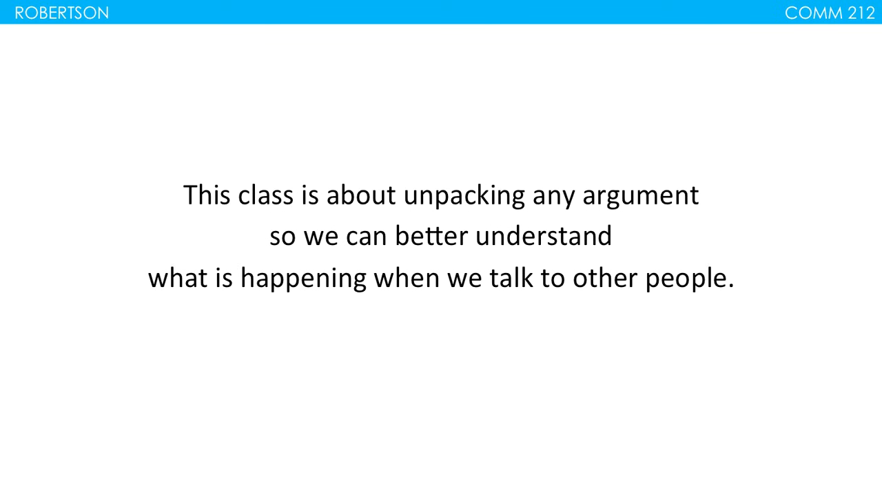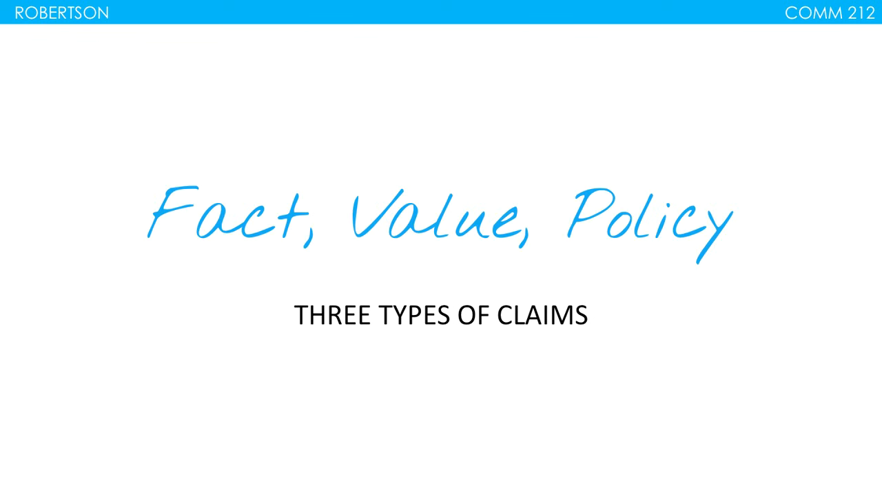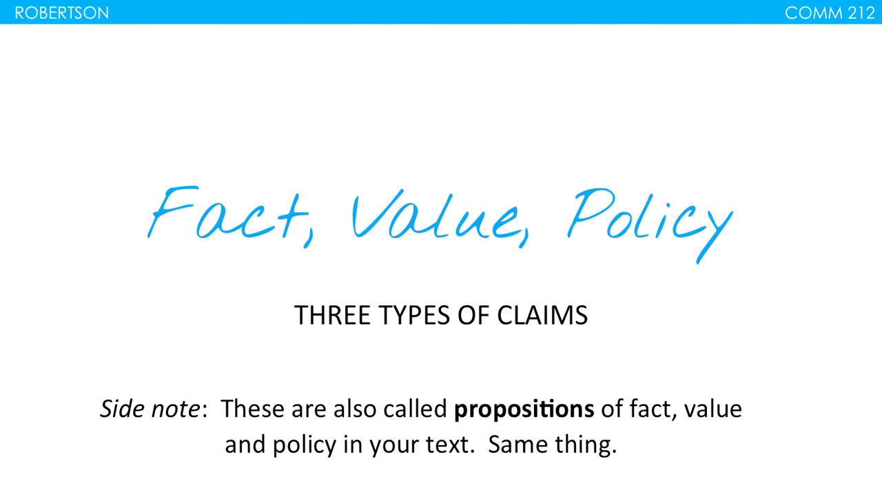Okay, but what we're really going to focus on here is unpacking any argument so we can better understand what's happening when we talk to other people. So there are 3 different types of claims in this class: claims of fact, claims of value, and claims of policy. In your text in chapter 2, these are also called propositions of fact, propositions of value, and propositions of policy, on I think page 23, 24, 25, right in there. So if you're looking for more explanation from your text, you're going to be able to see these explained a little bit more over there.